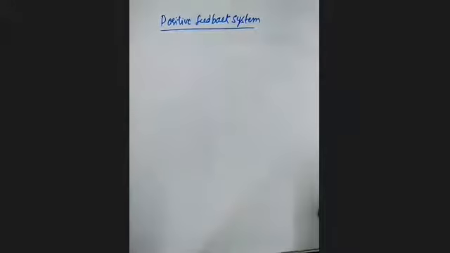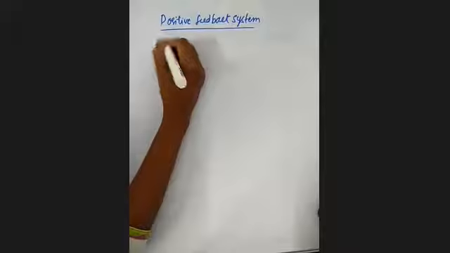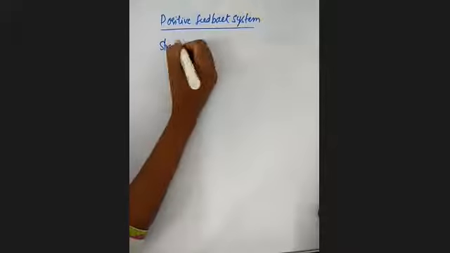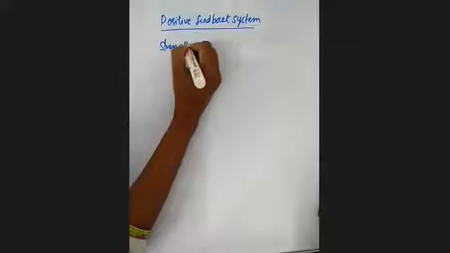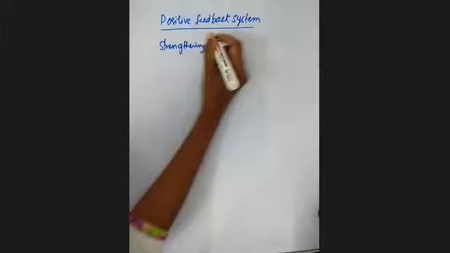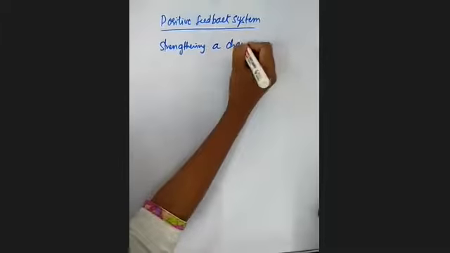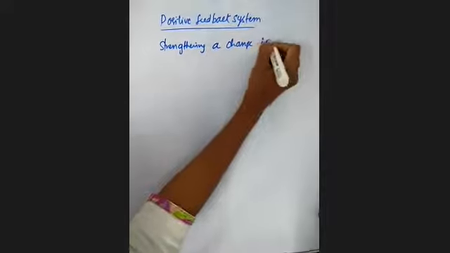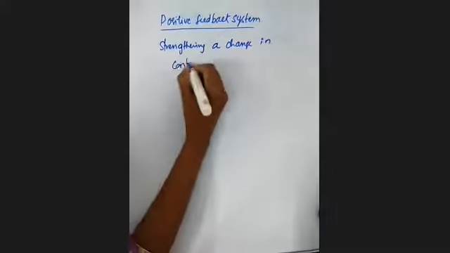This positive feedback system is strengthening a change in the controlled condition.